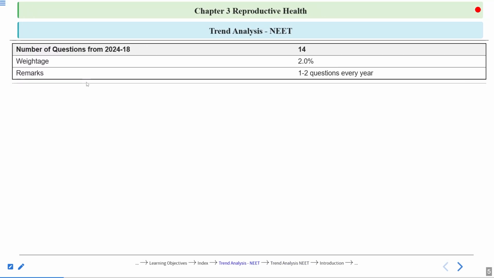So here you can see, this is very important. The weightage of this chapter is 2% out of the total chapters. And you get 1 to 2 questions every year from this chapter. From 2018 to 2024, 14 questions have come from this chapter. Here you can see, even if 1 or 2 questions are coming from this chapter, then this chapter is obviously very important.